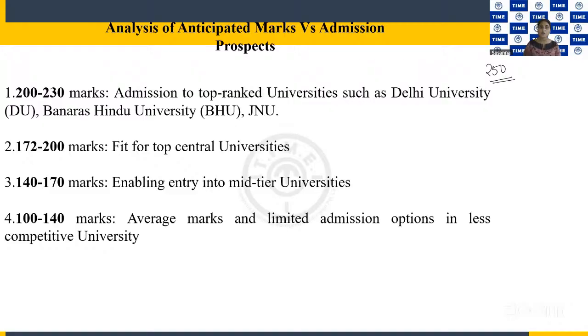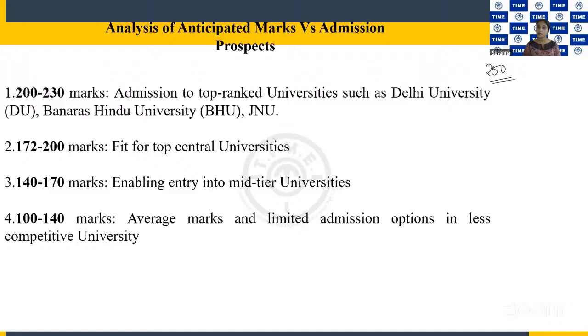So if your marks are somewhere between 172 and 200, that means you are eligible for admission to 4-year UG programs in top central universities. Then if your score is somewhere between 140 and 170 marks, it enables you to enter into mid-tier universities.